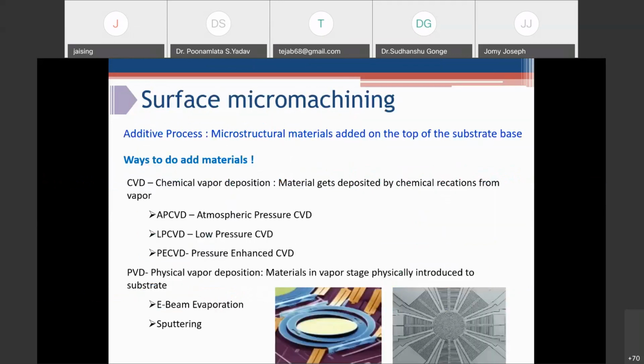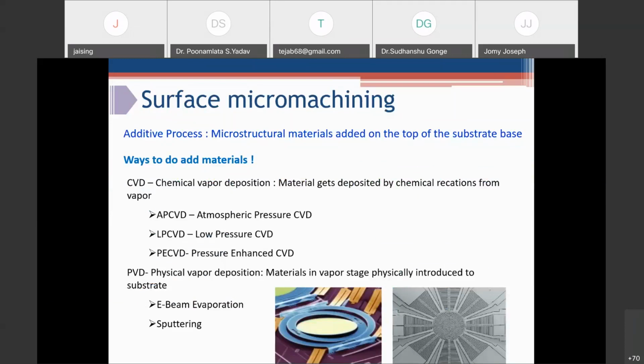Coming to surface micromachining, unlike bulk micromachining where we remove the material, in surface micromachining we add the material. So microstructural material is added to the top of the substrate. The substrate acts as a base. For deposition, you can use the chemical vapor deposition method, or you can use physical vapor deposition.